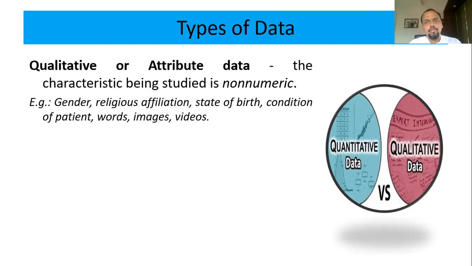Condition of the patient, whether it is worst, better, very better, or okay. That kind of categorization can also be considered as data. Words, now this is something important. There is a whole branch of analysis which depends only on words, either written words or verbal words. That is also considered data. And the whole sentiment analysis, you might have heard about this term, is based on words.